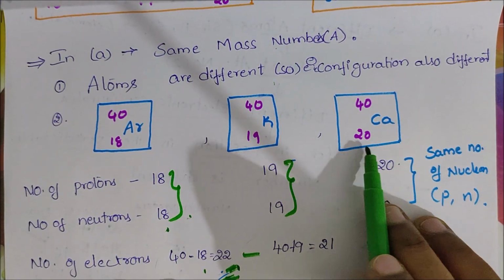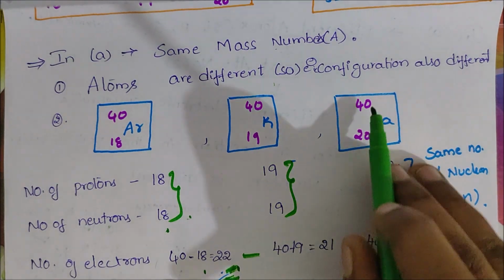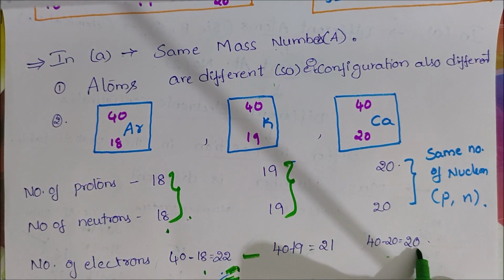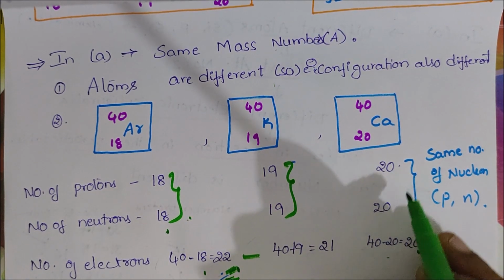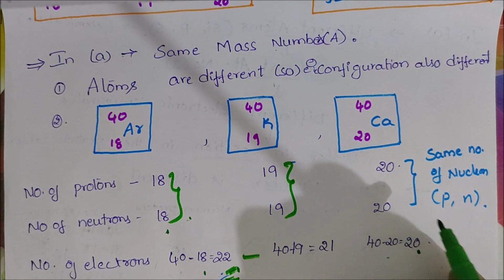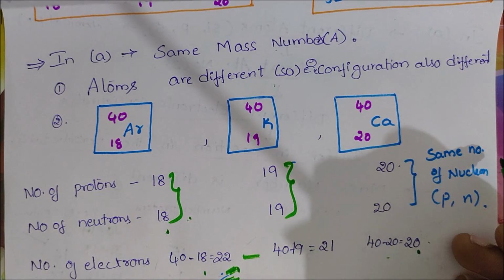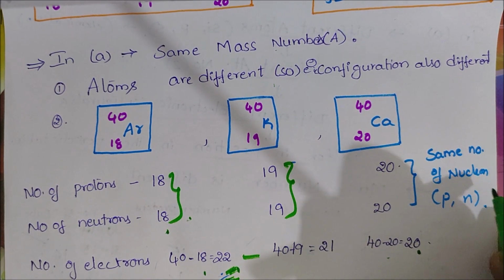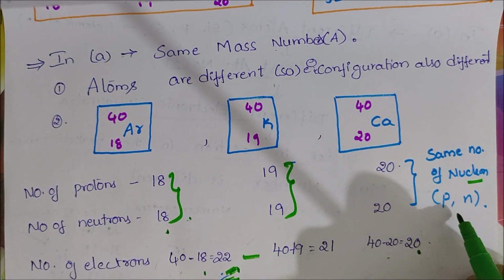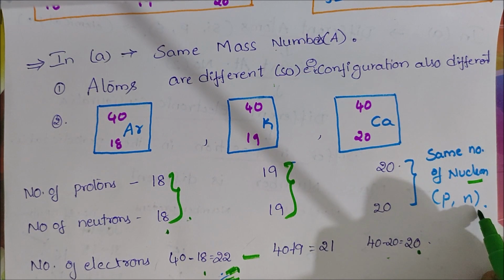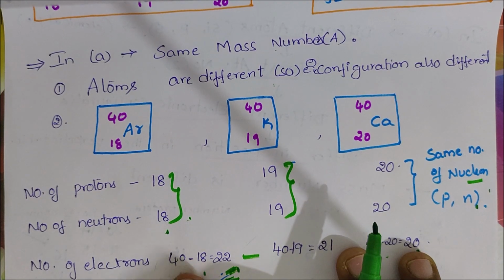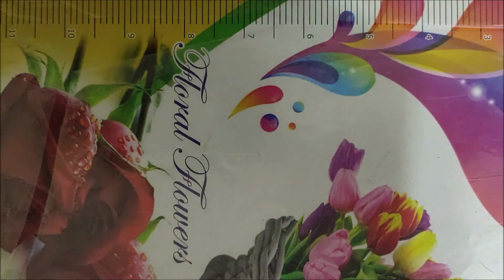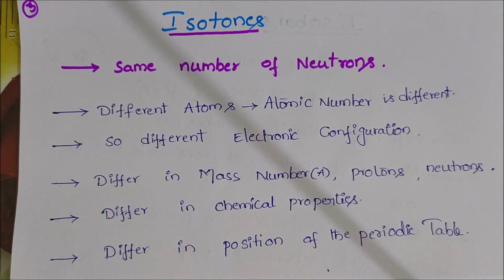In calcium, 40 minus 20 equals 20 neutrons. Protons 20, neutrons 20. So the same number of nucleons is there. Nucleons means the number of protons and neutrons together. This is the isobars. And the third one is isotones.